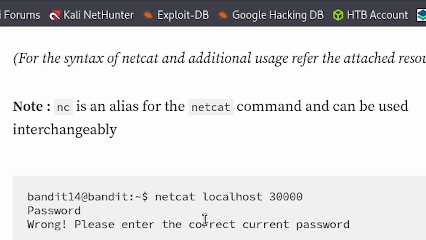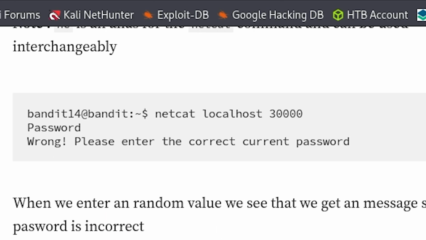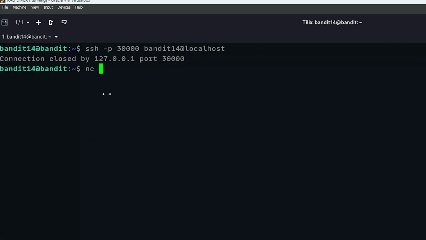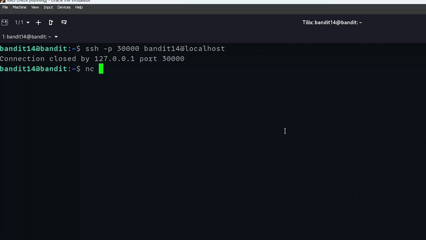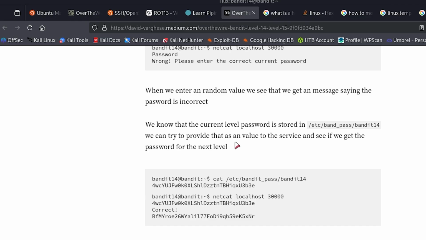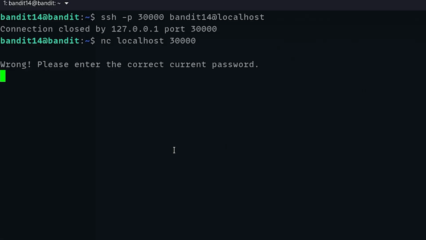Netcat localhost 30000, then the password. When you enter a random value, you get a message saying the password isn't correct. Okay, let me try that for myself. Netcat localhost 30000. I'm guessing that's the port, but we don't need a password, right? Okay, nothing is happening. It's just blinking at me. Okay, it stopped. Is anything happening? I'm so confused. Oh, I was supposed to enter the password. We know the current level password is stored in there. So let's look for it.